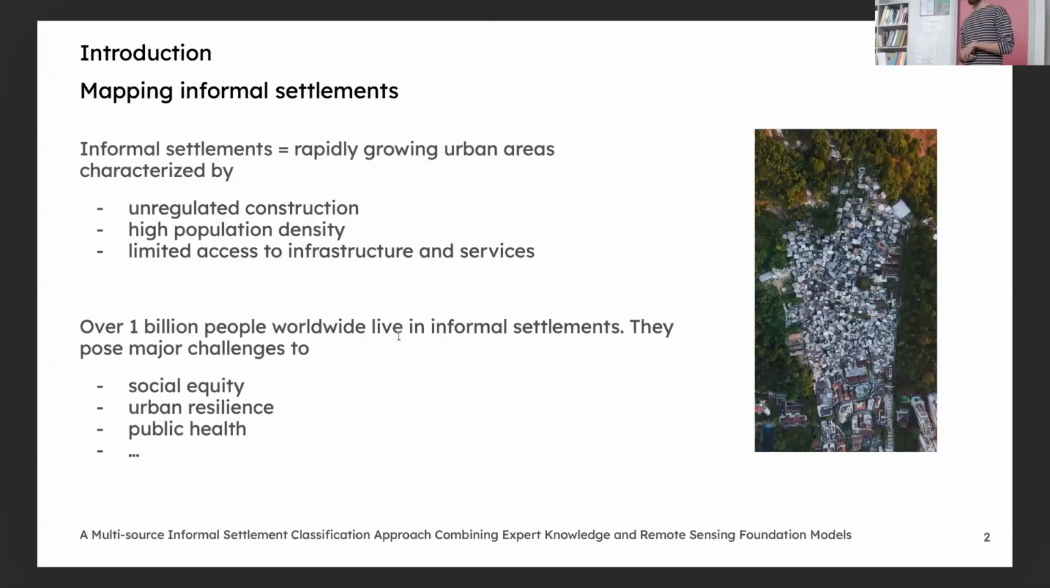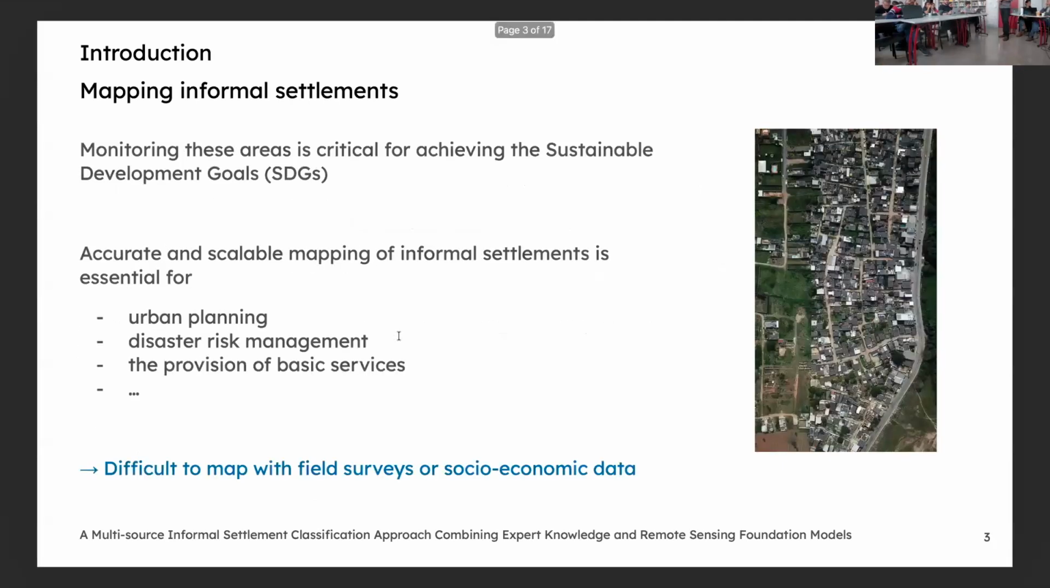So informal settlements are slums, rapidly growing urban areas characterized by unregulated construction, high population density, etc. And according to the United Nations, over 1 billion people worldwide live in informal settlements. We need to map informal settlements to achieve the Sustainable Development Goals, and especially Goal 11, which calls for ensuring access for all to affordable and safe housing.